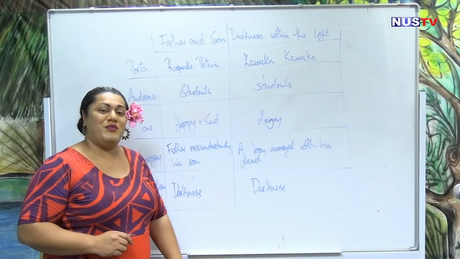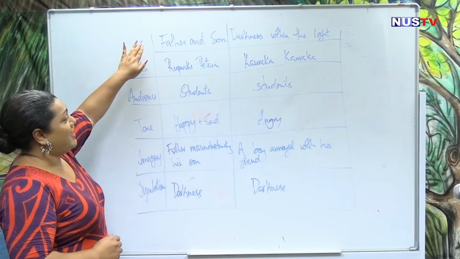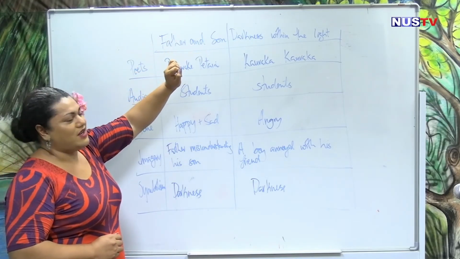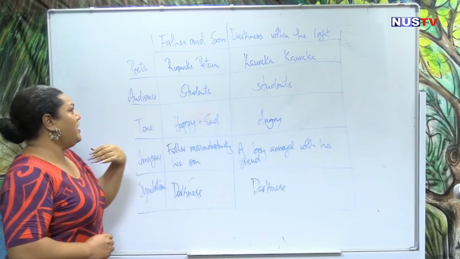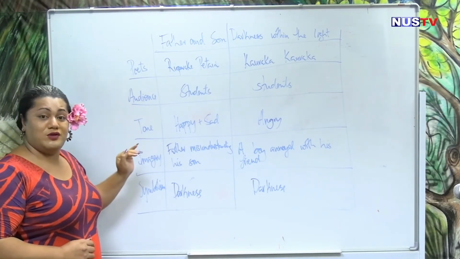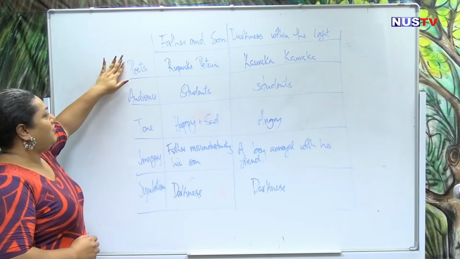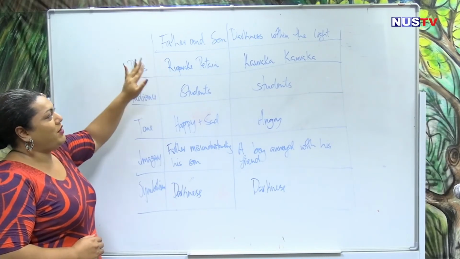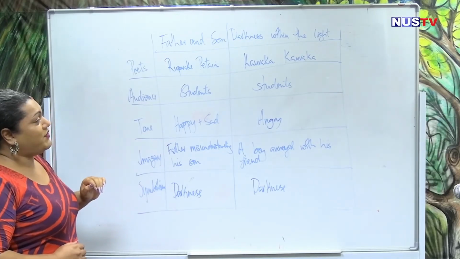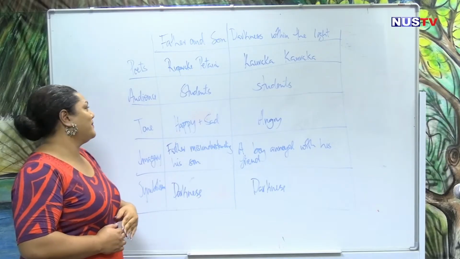Okay, let's try and compare both of our poems, Father and Son and Darkness Within the Lights. We already understand that the poets are the people that wrote the poem. The first poem was written by Rupirake Betaya. Darkness Within the Lights was written by Gauraka Gauraka.